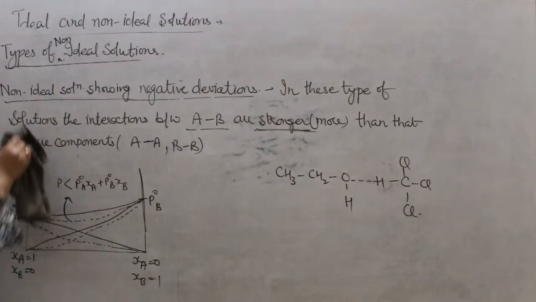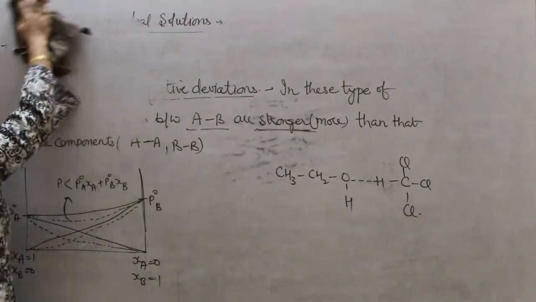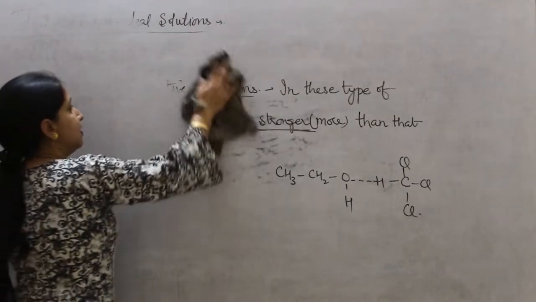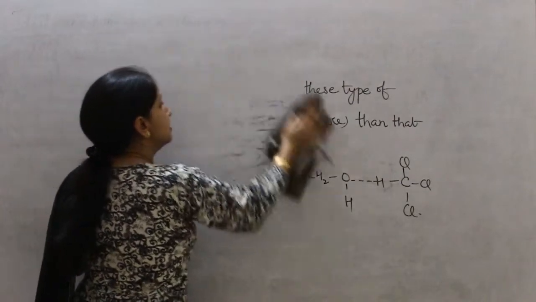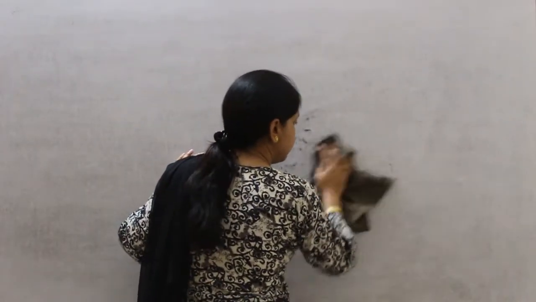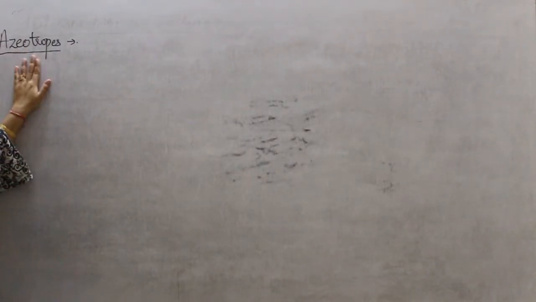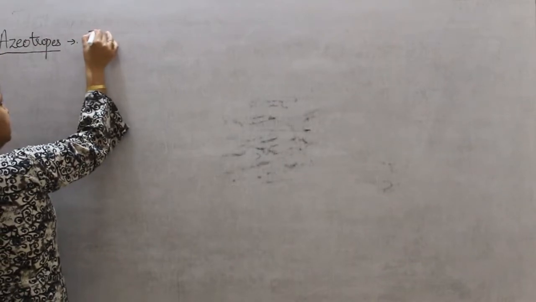So the next topic is your azeotropes. So what are azeotropes? There are some liquid solutions which, at constant temperature, can distill over without change in their composition. According to the syllabus, you have to know about only the definition. What do you mean by azeotropes?